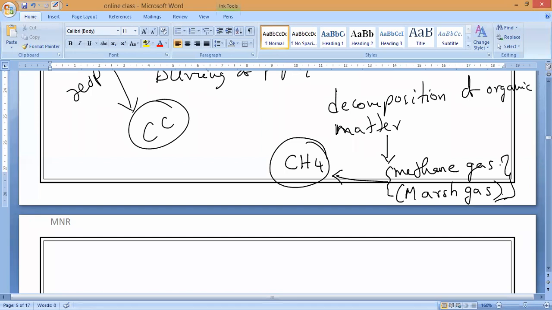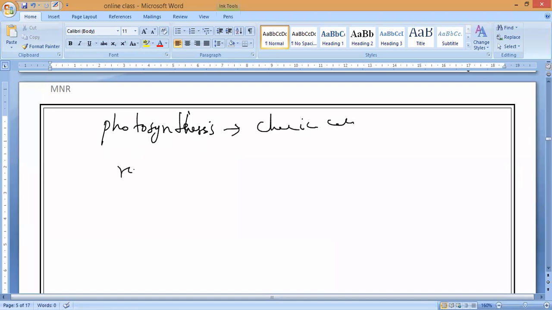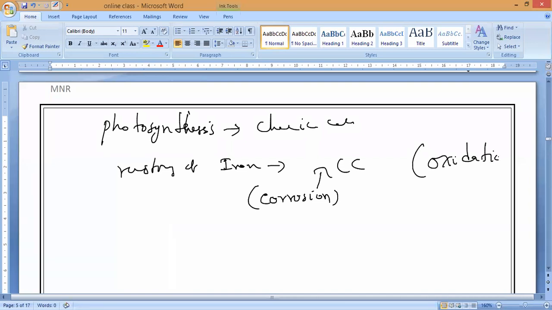So burning of fuels, formation of fossil fuels, etc. Rusting of iron. Is rusting of iron a chemical change or physical change? Chemical change. Photosynthesis also. Is photosynthesis a physical change or chemical change? Chemical change. Next, rusting of iron is a chemical change, which we can call corrosion. So complete corrosion is a chemical change because it is formed by oxidation, meaning reaction with oxygen.